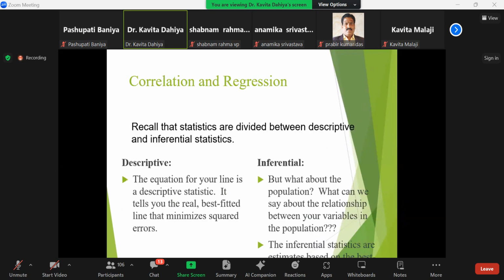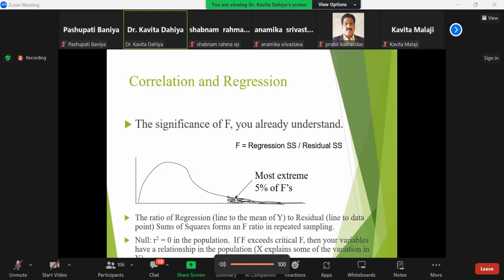Correlation and regression, descriptive and inferential values, with theoretical explanation, are given here. This is a very important part that we need to understand. Significance of F, which you have already understood: F represents the regression SS divided by the residual SS.